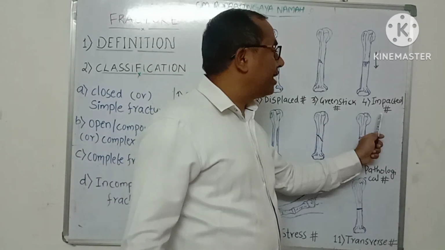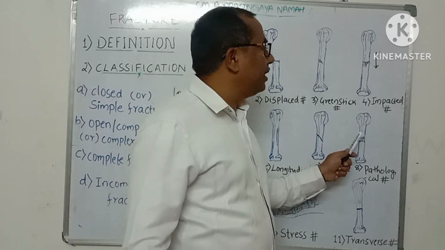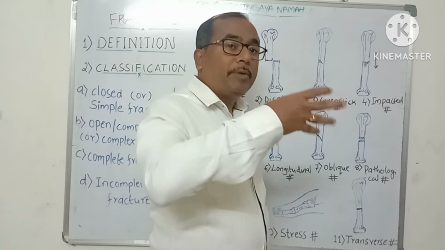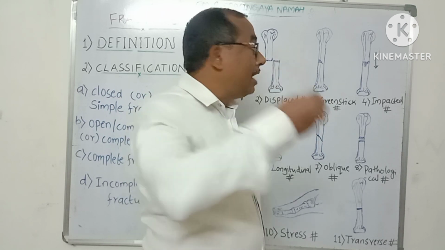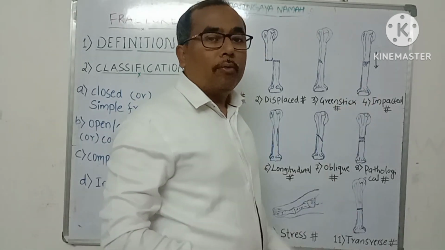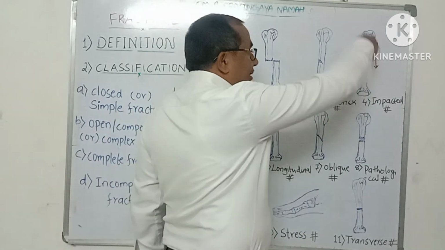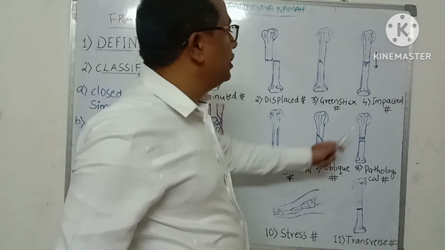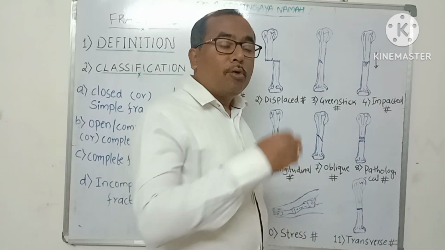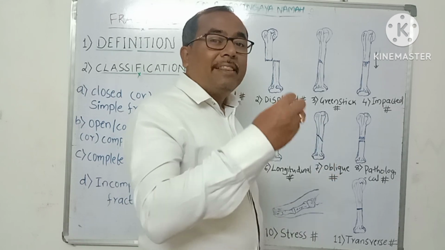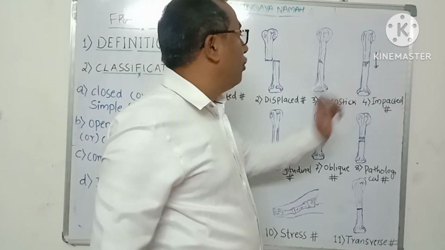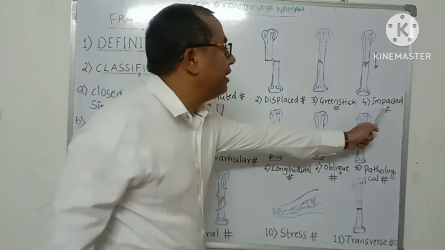Next one is impacted fracture. It is a break in the continuity of bone in which the bone is fragmented into two or more pieces, and the fragmented pieces are driven into the opposite fragment of the bone. So this is known as impacted fracture.